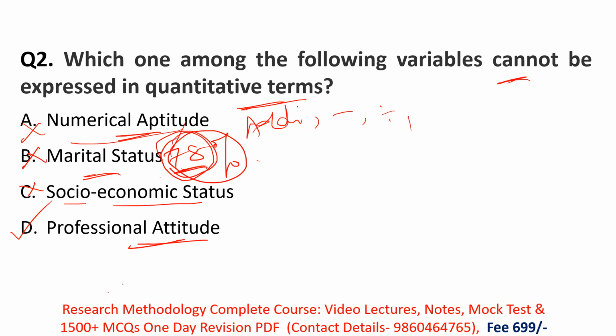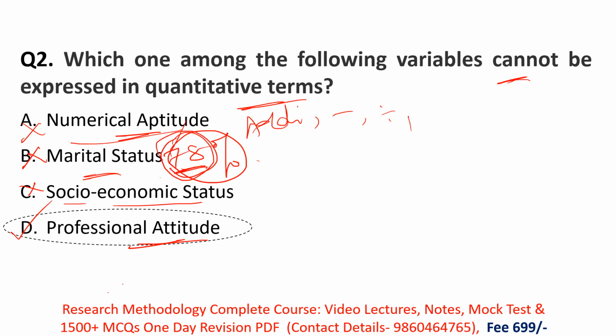Okay, like for example, she's beautiful, she's more beautiful. So here what you are saying is, you are describing a person's quality, not quantity. So here option D, professional attitude, is a qualitative term, not quantitative. So here option D is incorrect. Sorry, option D is the correct option for this question.